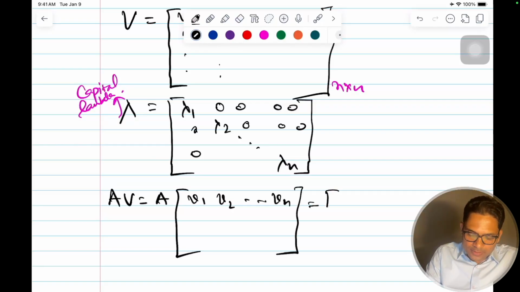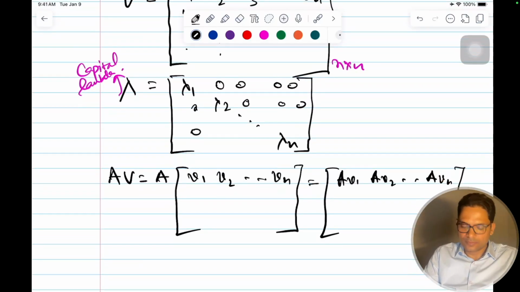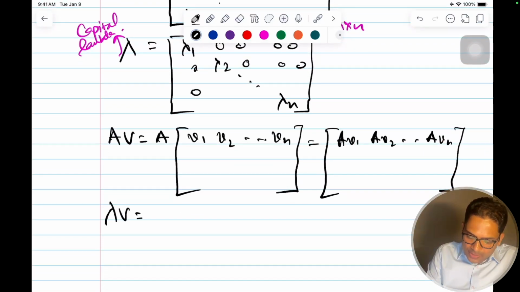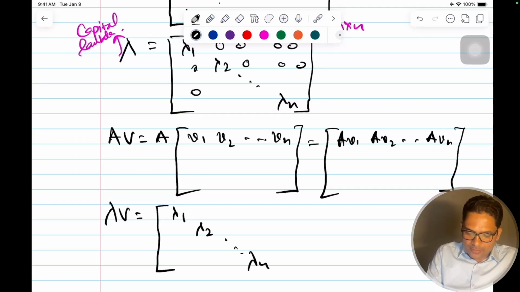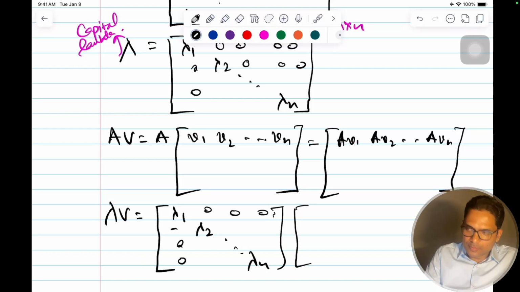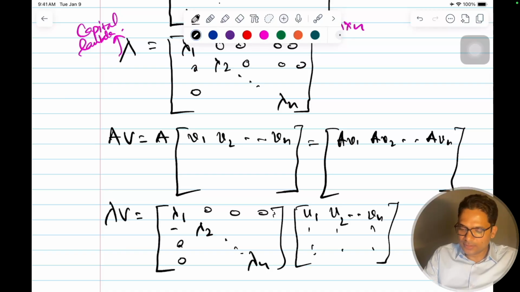This will be nothing but a combination of AV1, AV2, like this till AVn. Similarly, capital lambda times V will be lambda 1, lambda 2, like this till lambda n, rest everything is 0, times these vectors V1, V2, Vn, which are my eigenvectors. Finally this will look like lambda 1 V1, lambda 2 V2, and lambda n Vn.